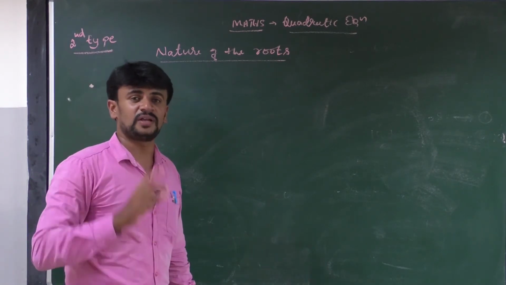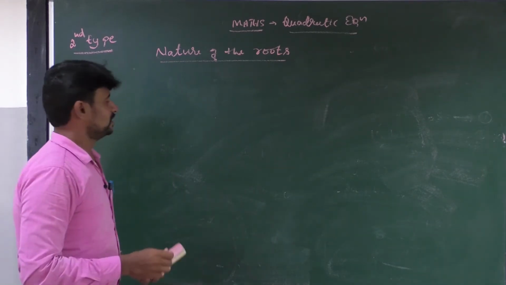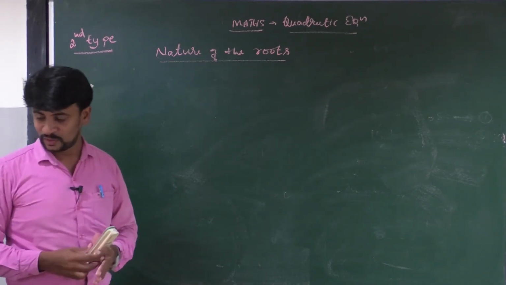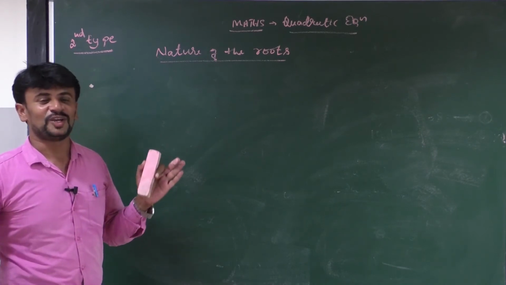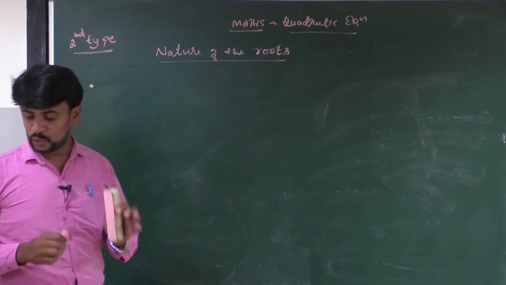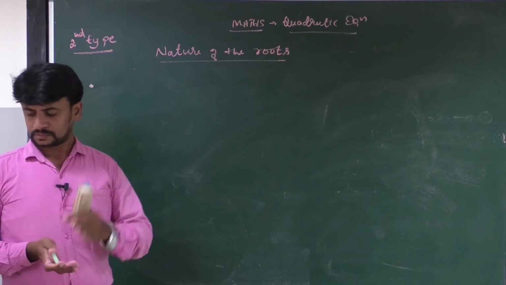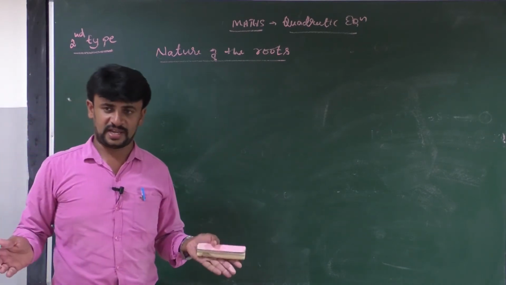Two x values means what? Two zeros. These zeros are known as roots of the equation. Every quadratic equation gives two values of the unknown variable, called roots of the equation.